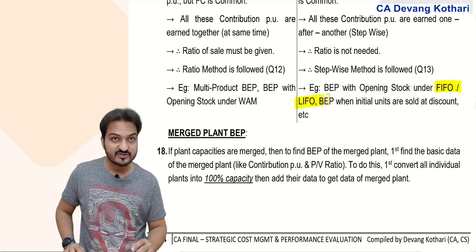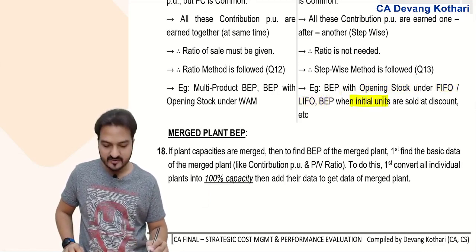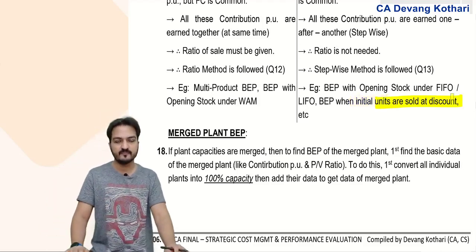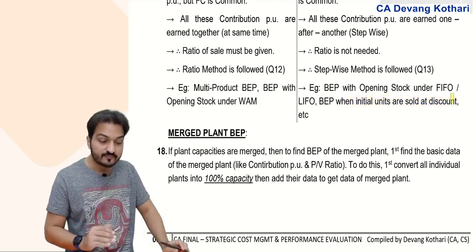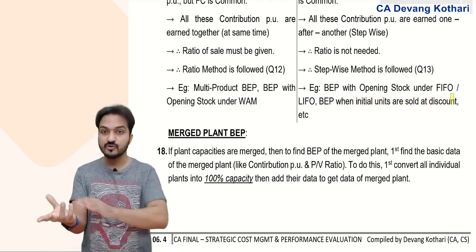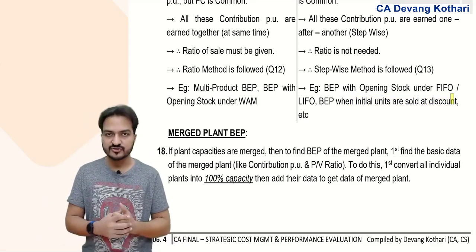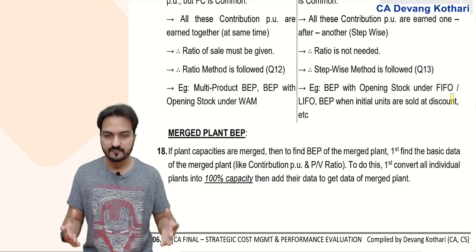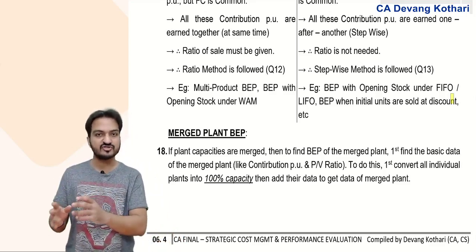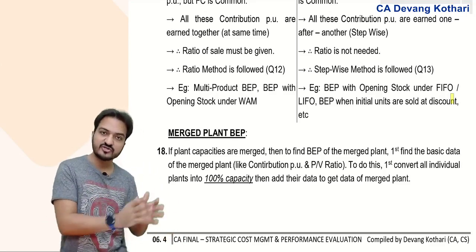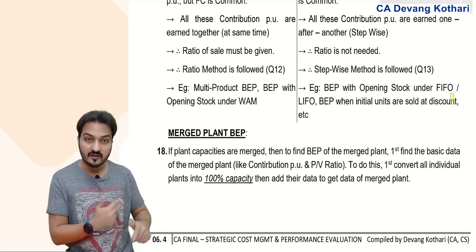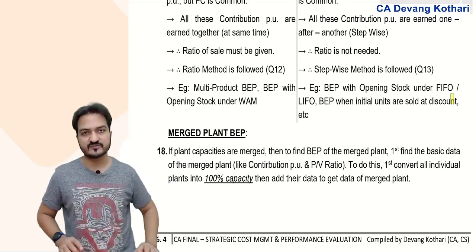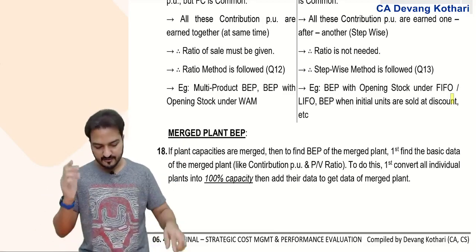Or maybe some situation where initial units are sold at a discount, then later units are sold normally. But don't you think that in this case also initial units will have different contribution, later units will have different contribution, and are both these different contributions going to be earned together? No. First you will earn the contribution of discounted units, then you will earn the contribution of regular units. So naturally here again my different contributions are earned one after another. You need to follow the stepwise method. Done? Yes.